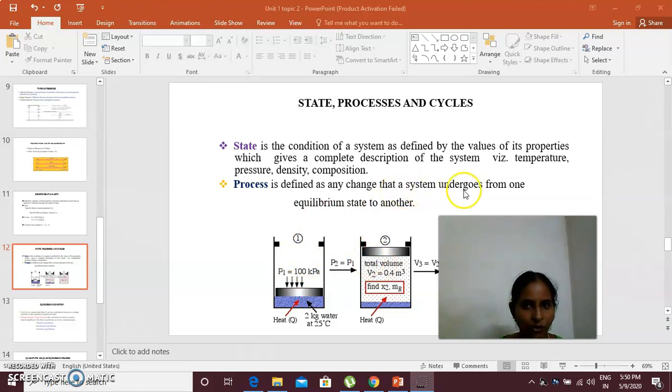A system undergoing change from one equilibrium state to another is defined as a process. Here you can see 1 to 2 is one process, and 2 to 3 is another process. How many states are here? 1, 2, 3: 3 states and 2 processes. A process needs 2 states, an initial and a final state.